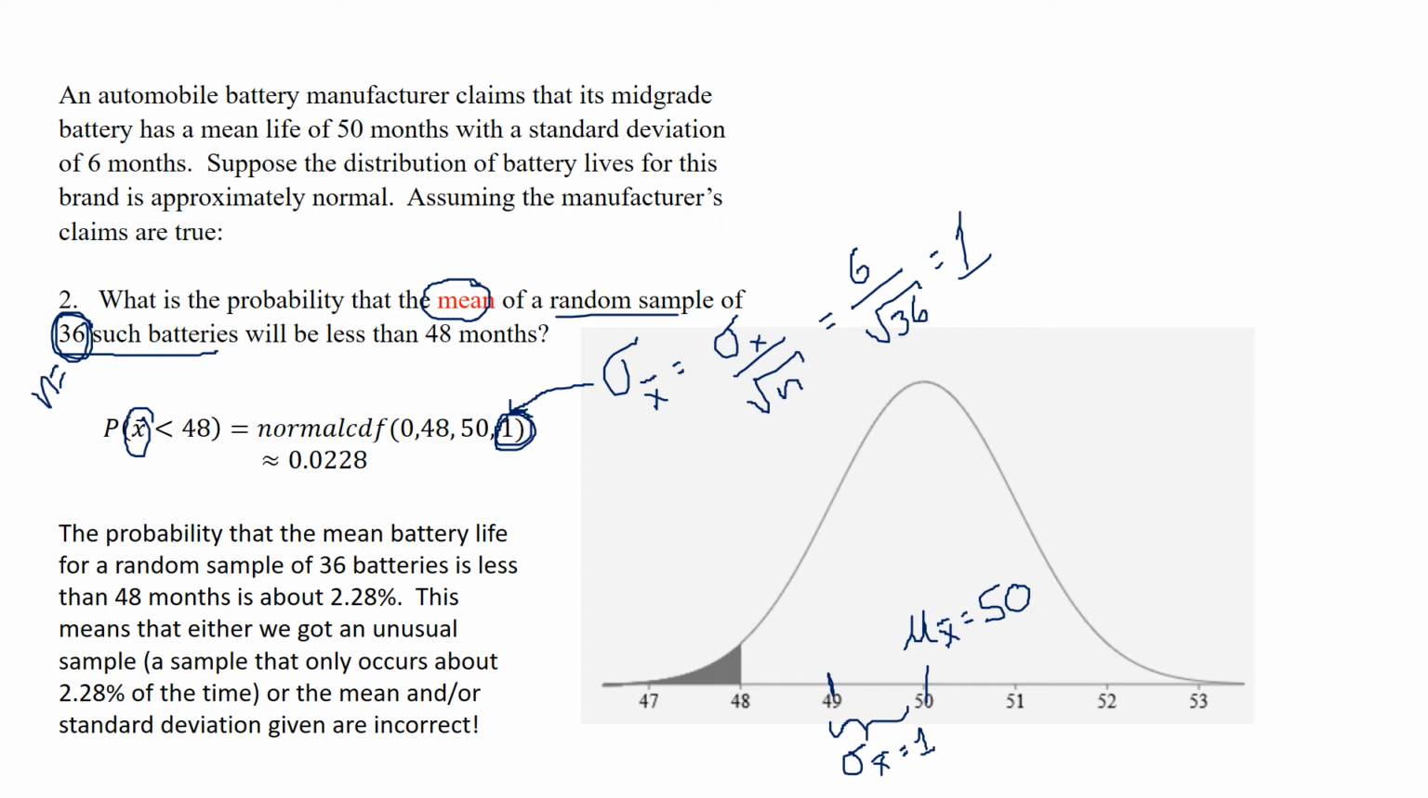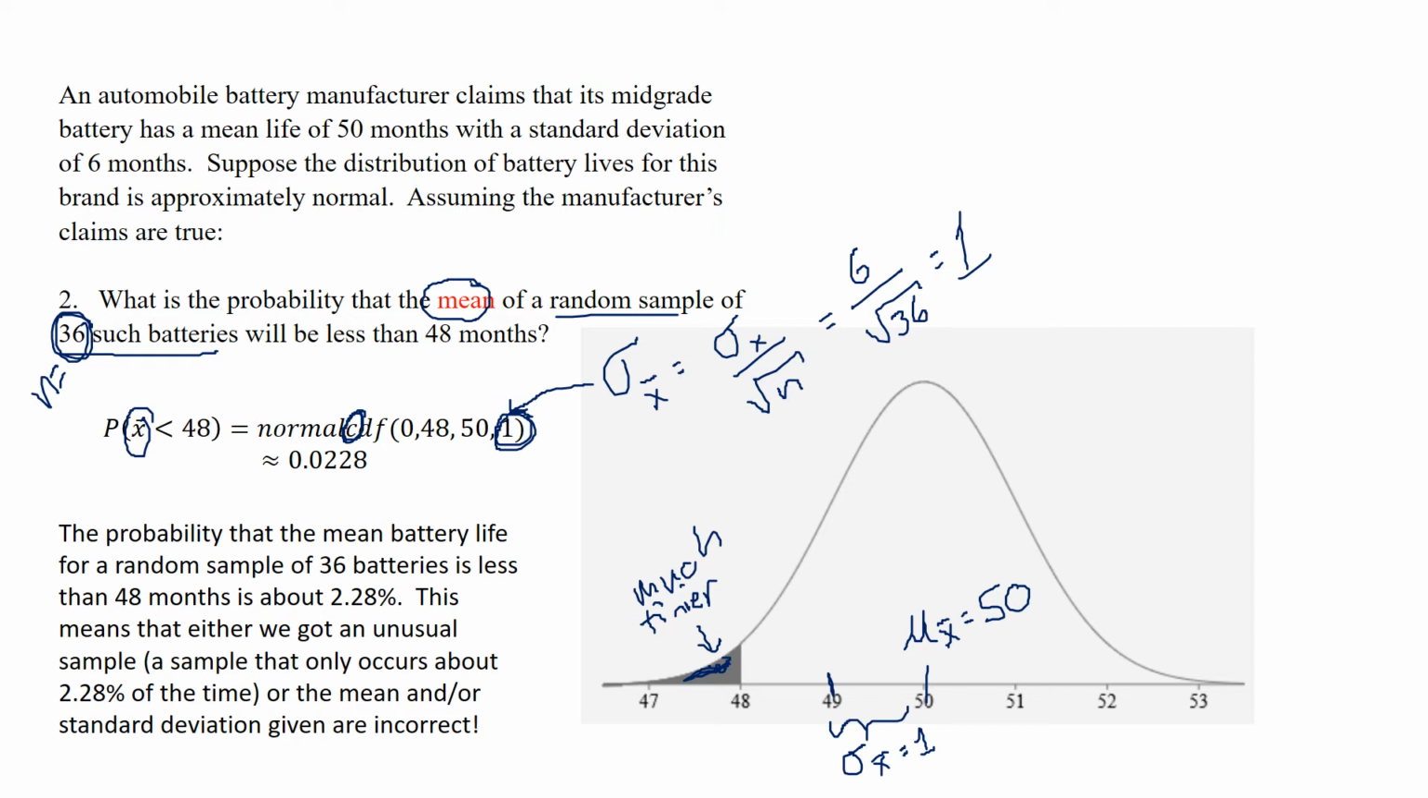So again, we go into second vars to get to our distributions, and we scroll down to that normal CDF, type this in our calculator, our lower bound, our upper bound, our mean, and the standard deviation. And if we look here, we see that this area is much tinier than it was in the previous problem. And when we perform that calculation, we get that the probability is about 0.0228.